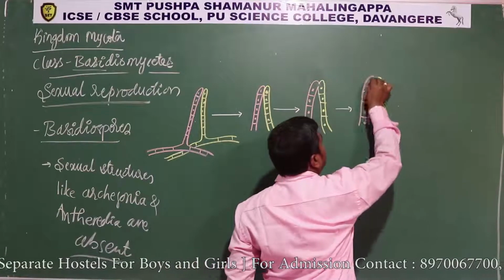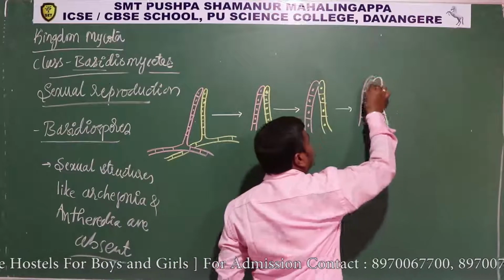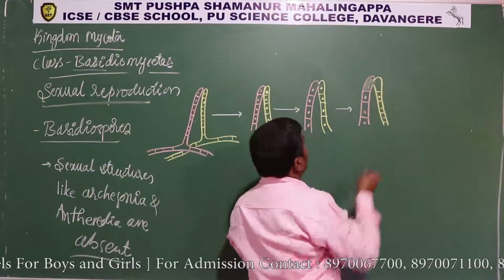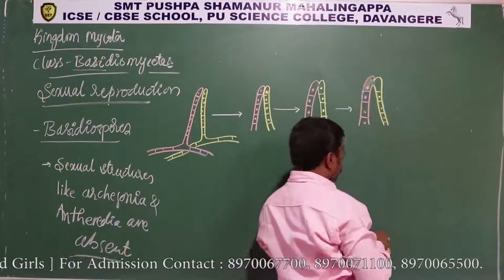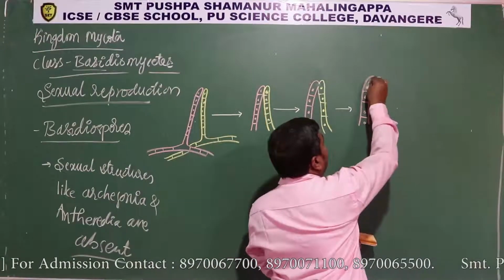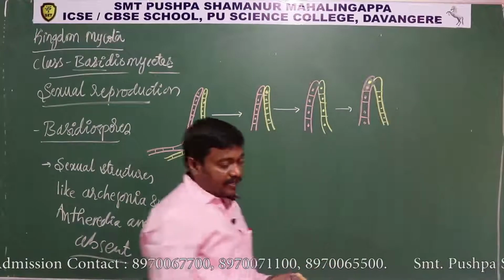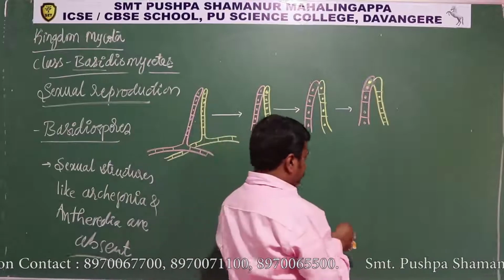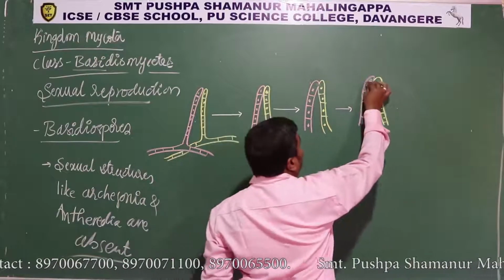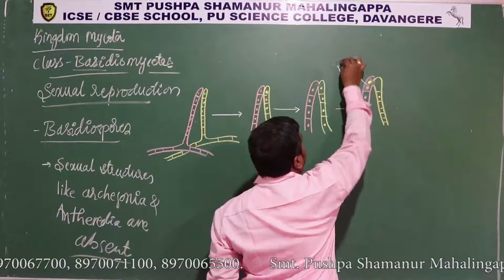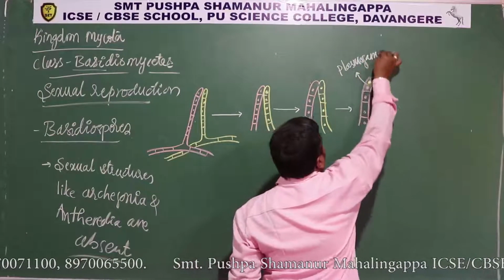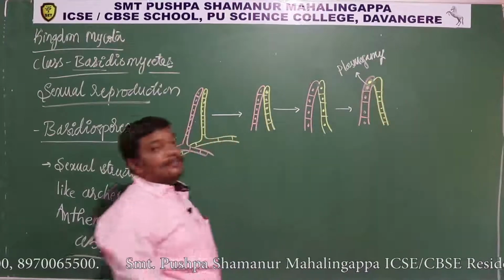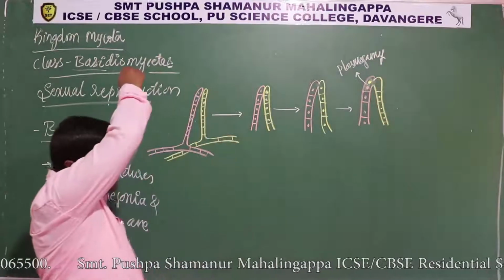Now it has two nuclei, one nucleus from this hyphae and another nucleus from the other hyphae. So here plasmogamy occurs immediately, but it delays karyogamy.